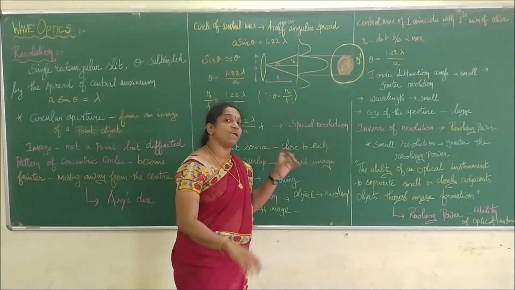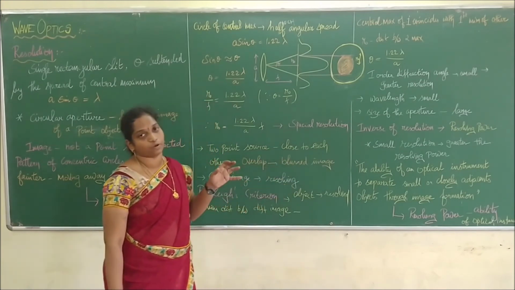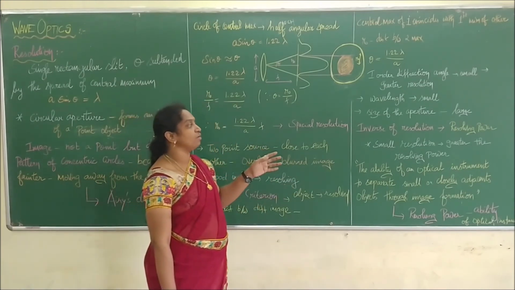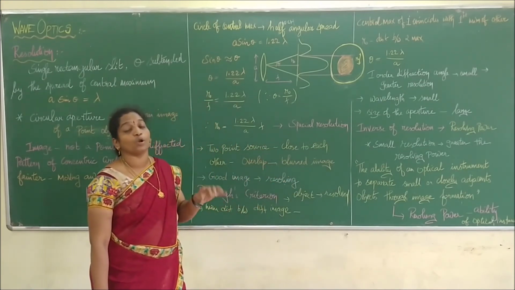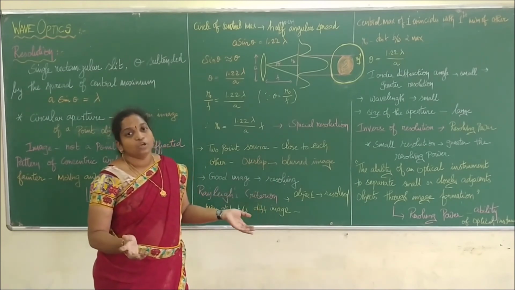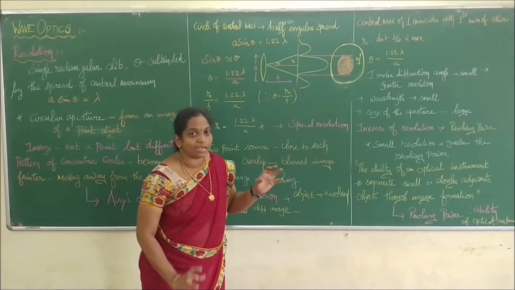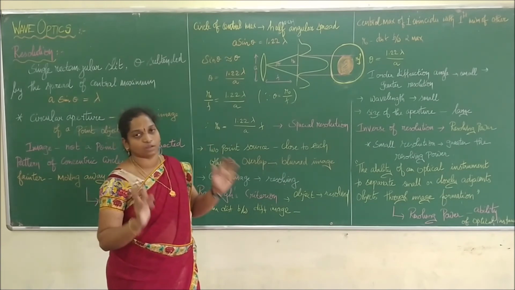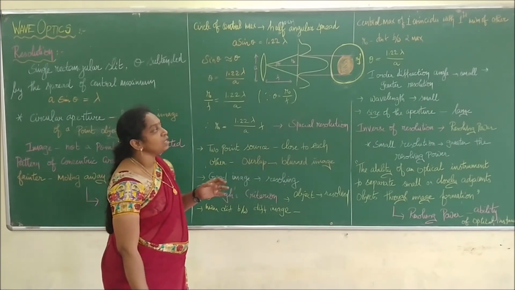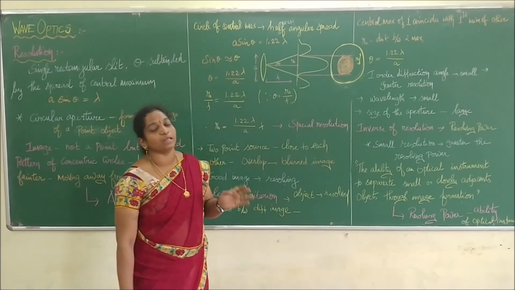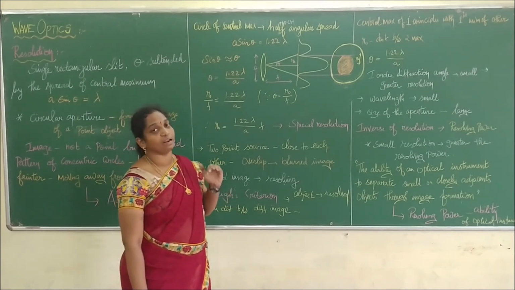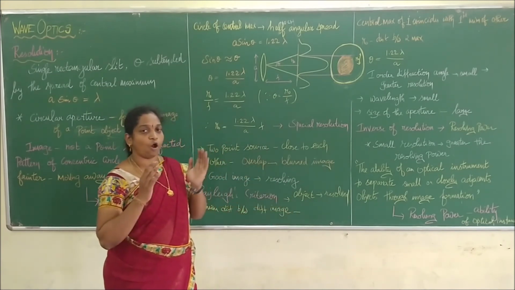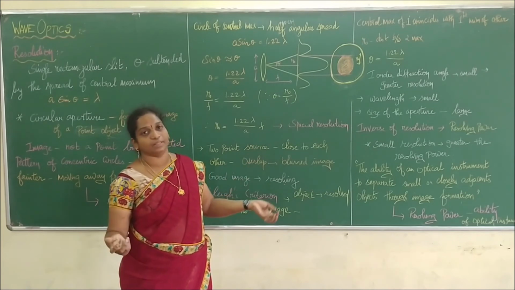And we have to use the wavelength of light as small as possible, and the size of the aperture we are using should be what? Larger. So these are the conditions to obtain clear distinct images of circular apertures. In order to get a first order diffraction pattern, the angle should be very small; the smaller the angle, the greater the resolution.